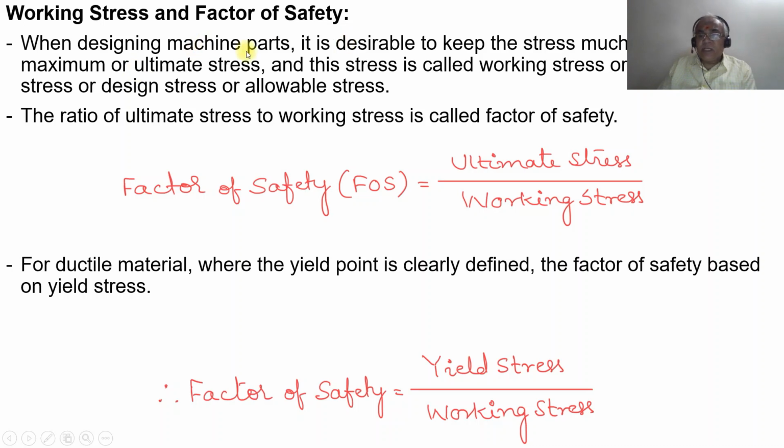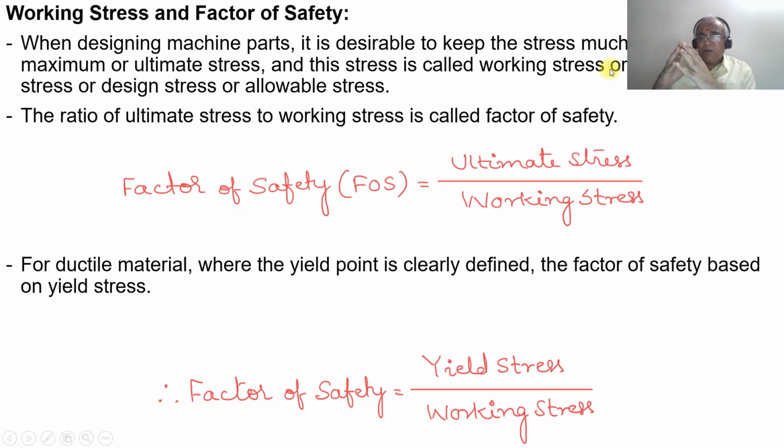Then we have the working stress. When designing machine parts, it is desirable to keep the stress much lower than the maximum or ultimate stress, and this stress is called working stress.